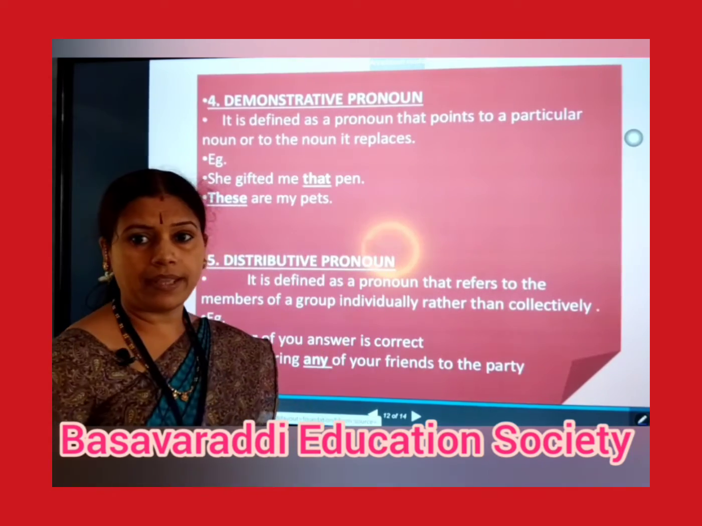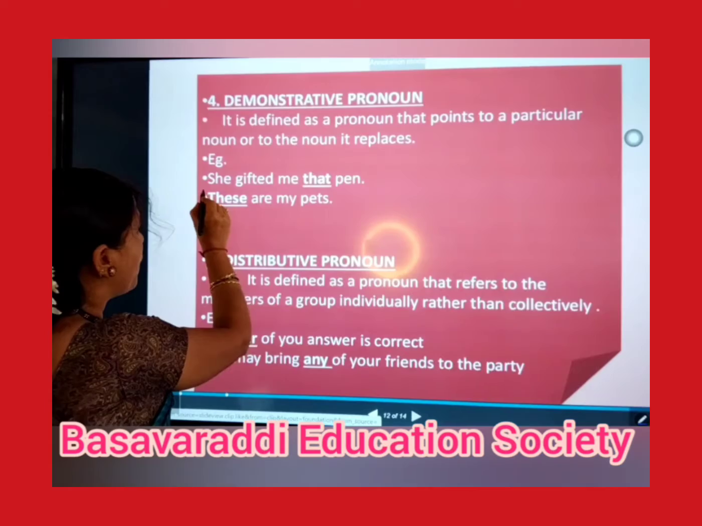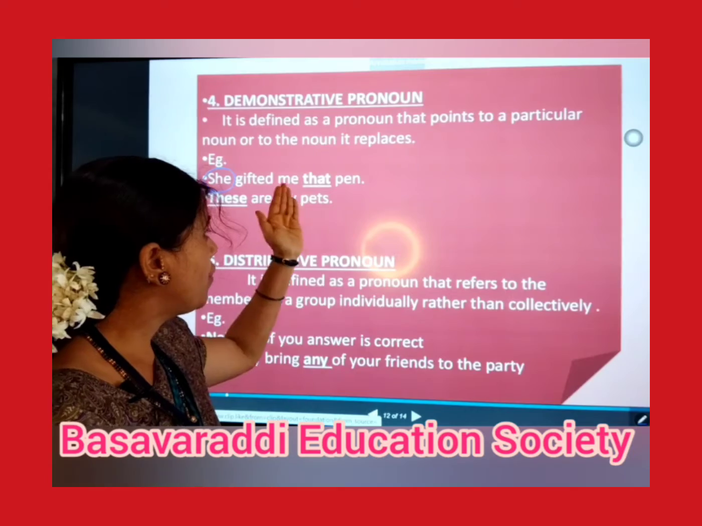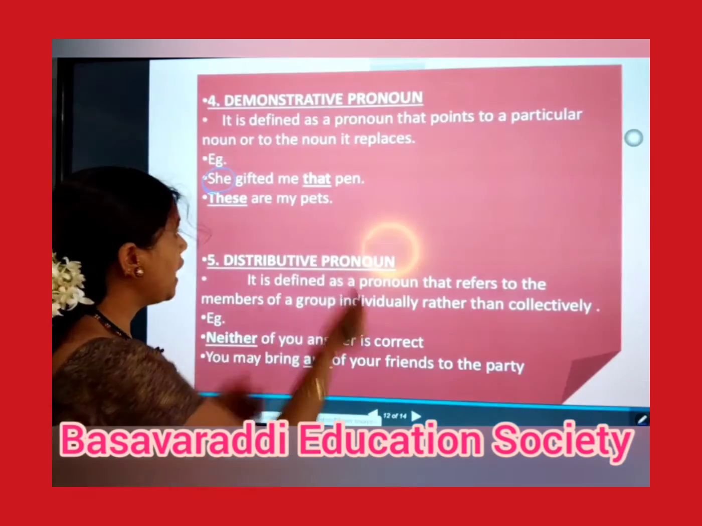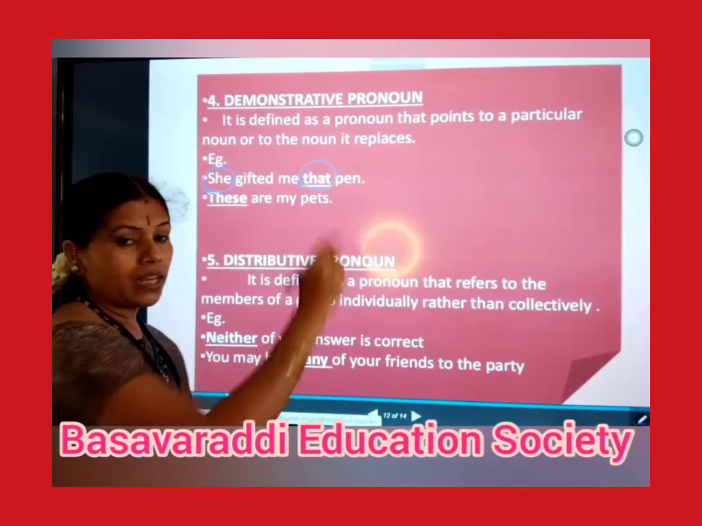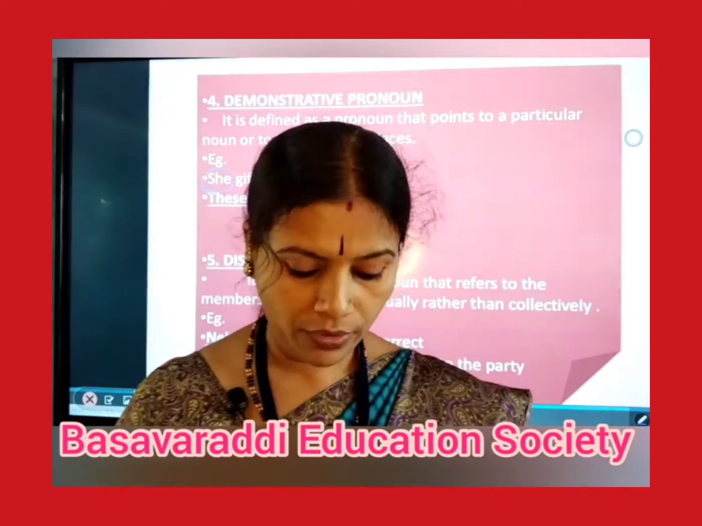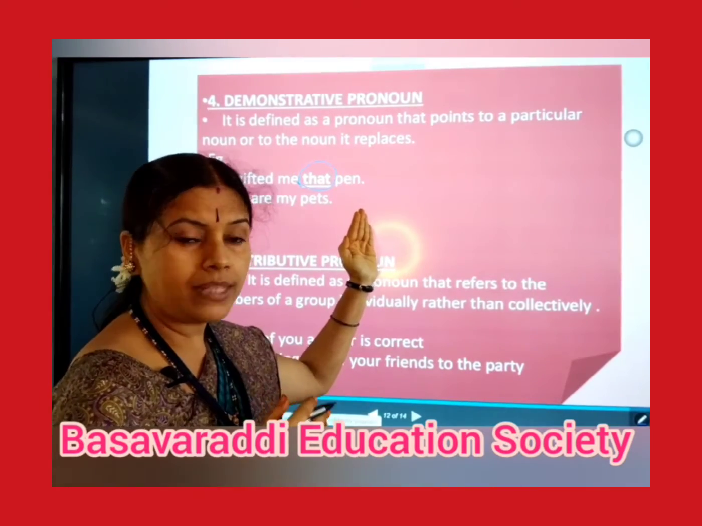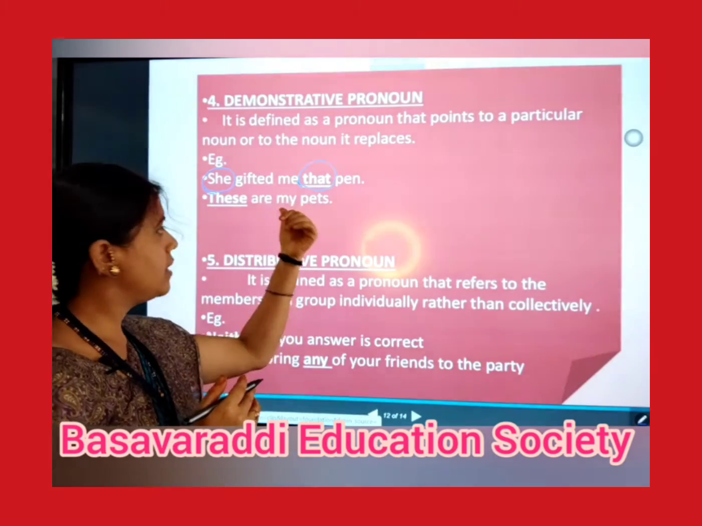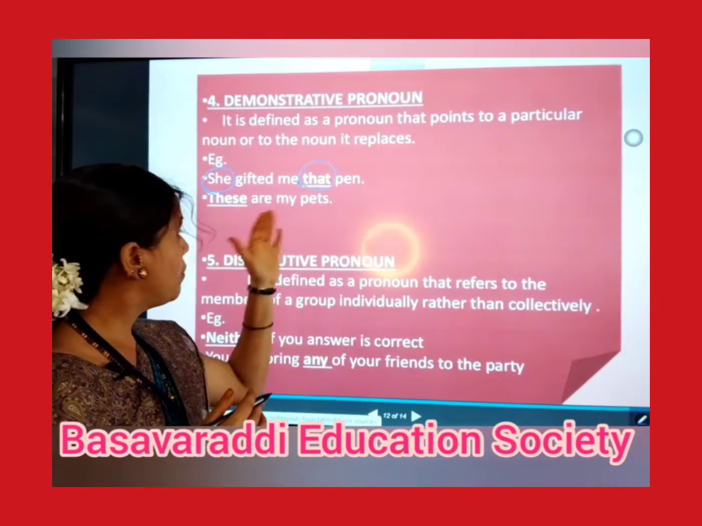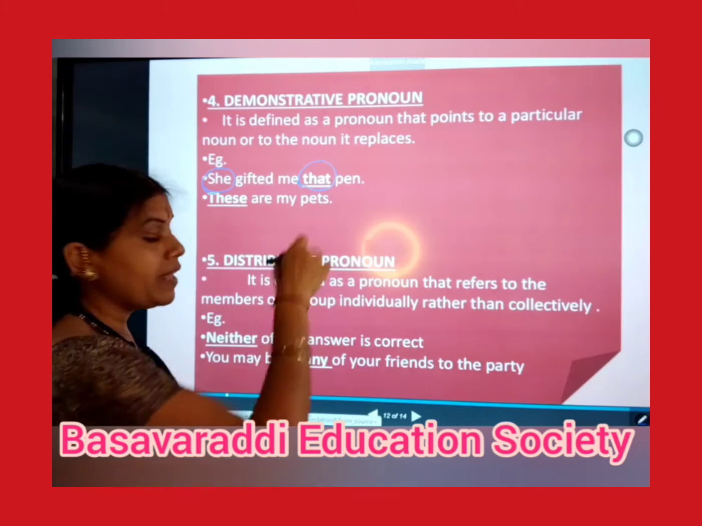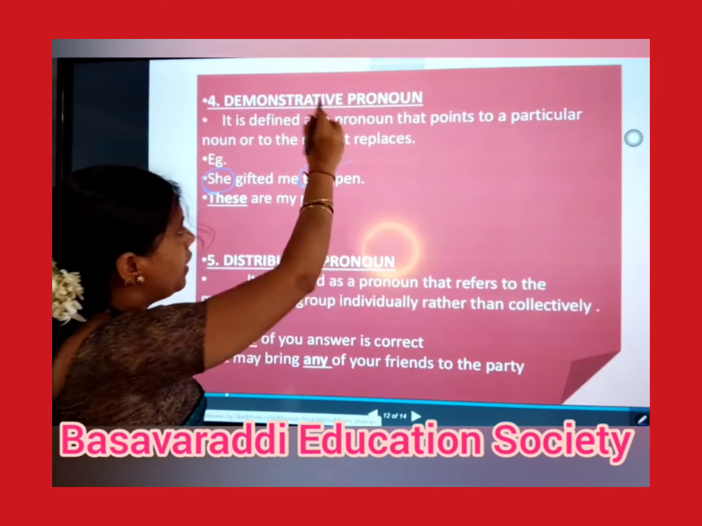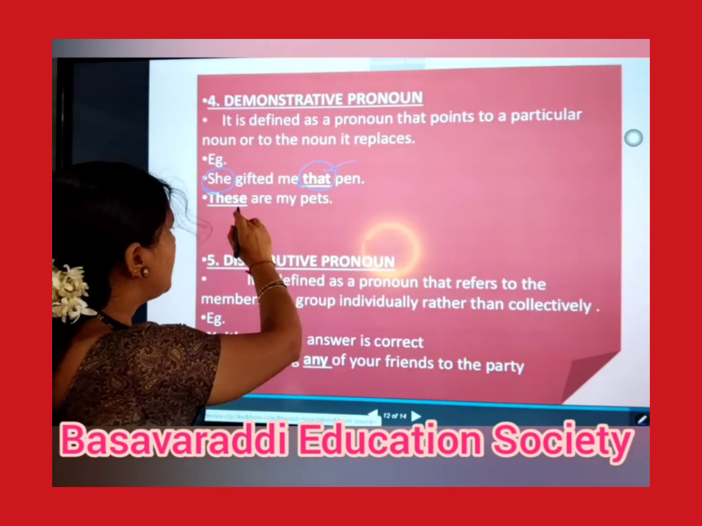Already we had used a pronoun here, she. But in 'she gifted me that pen,' again one more pronoun we are using here. If we are using more than one pronoun, the next pronoun which follows the first pronoun should be relevant to the sentence; that is called demonstrative. It demonstrates here. She gifted me that book means this book is relevant to that girl, so that is called a demonstrative pronoun. And 'these are my pets.'